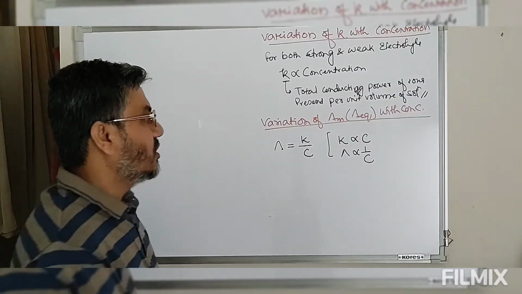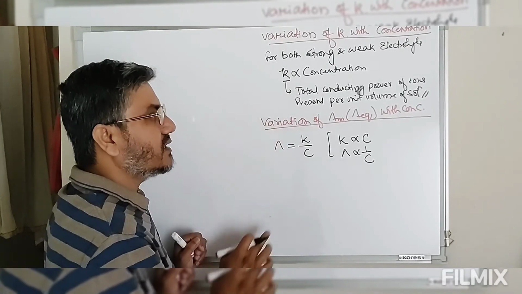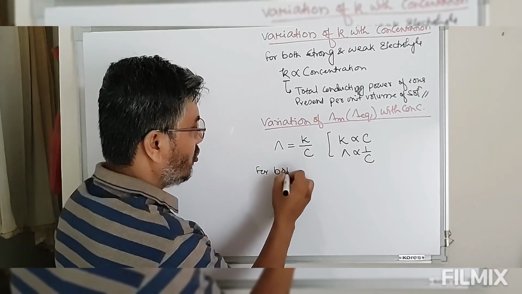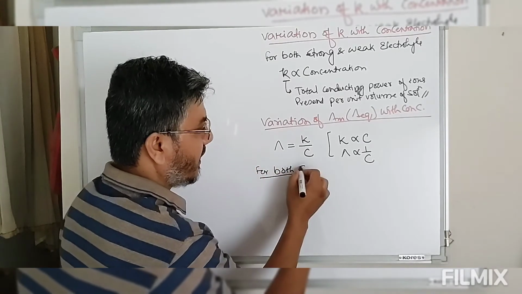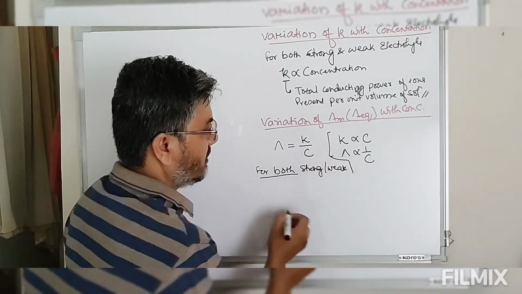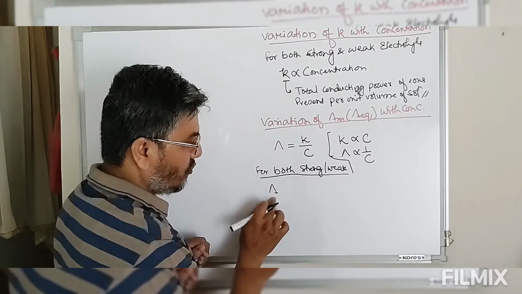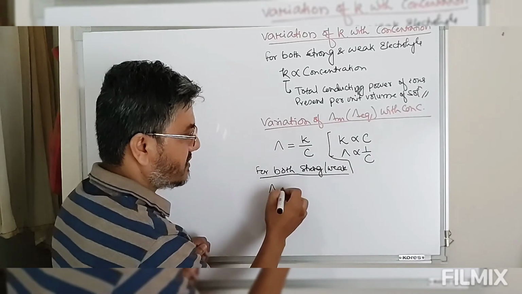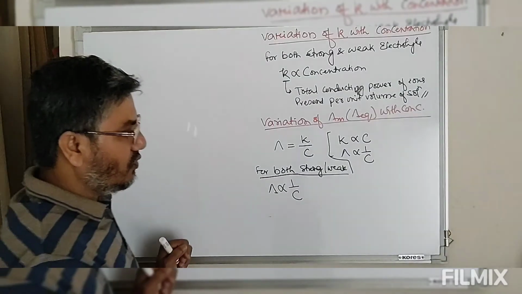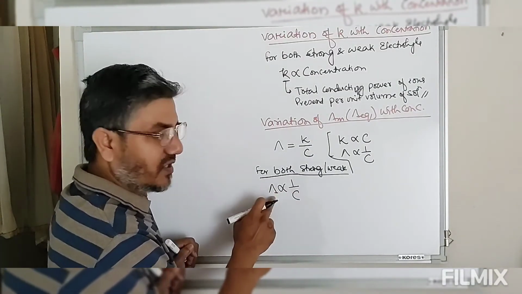Now in this case, for both strong and weak electrolyte, this lambda, this molar conductance or equivalent conductance decreases with increase in concentration. So with increase in concentration, lambda decreases. With decrease in concentration, lambda will increase.